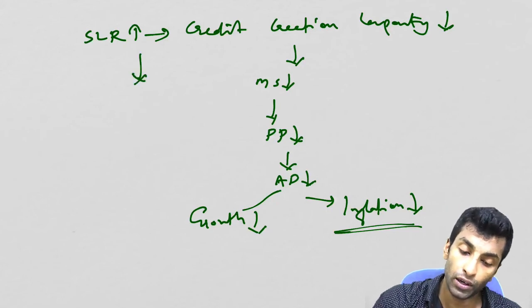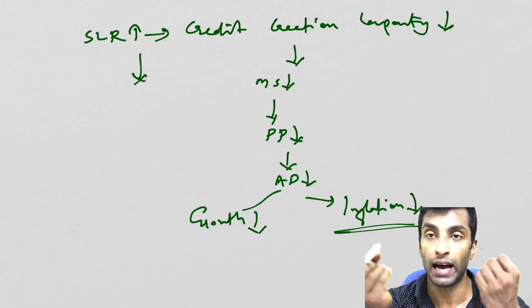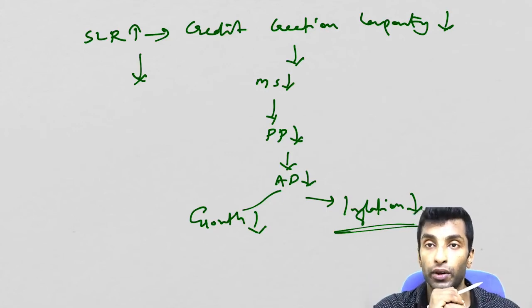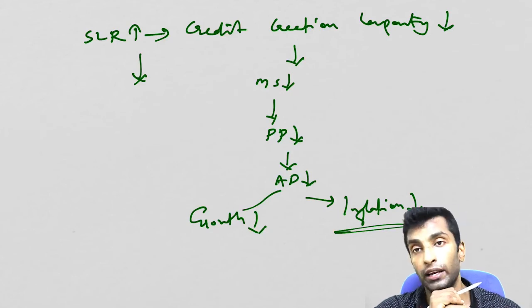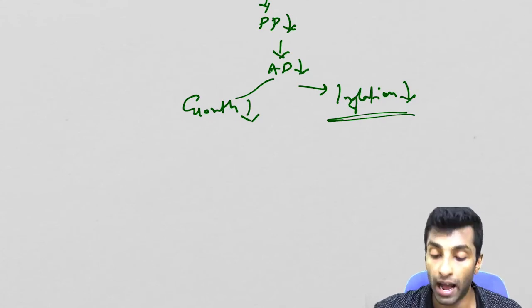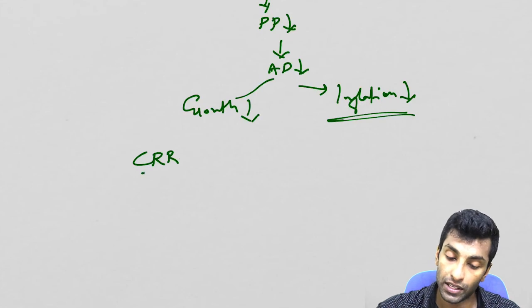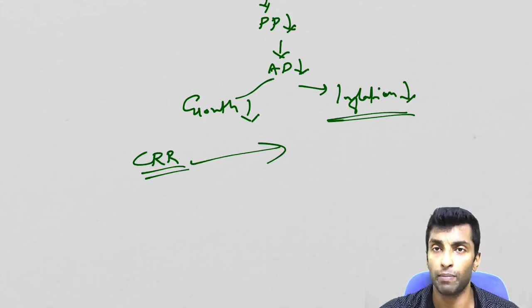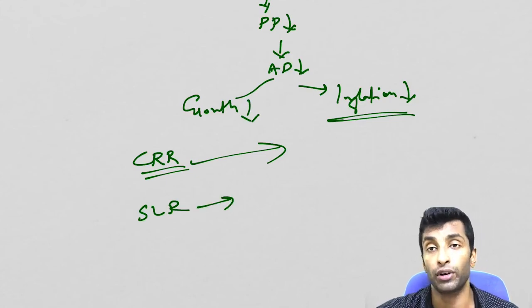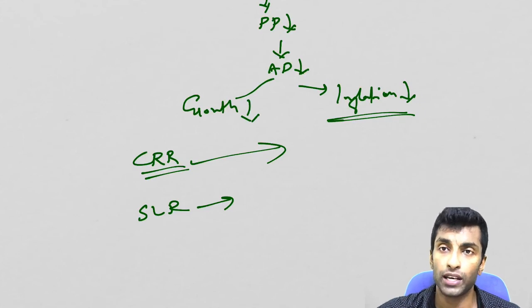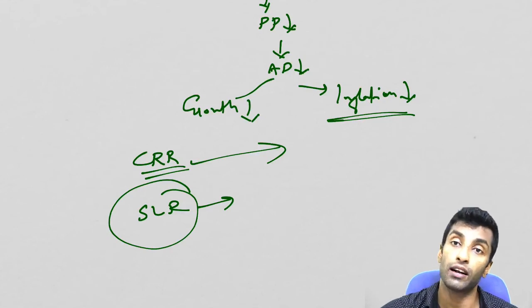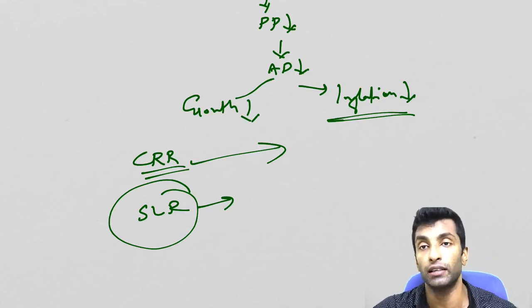Now SLR decreasing means what? Credit creation capacity will be more because now banks have more money to lend. And money supply will increase, purchasing power increase, aggregate demand increase, growth will increase, but inflation will also be there. Okay. Now, which one affects the profitability of the bank more, SLR or CRR? See, in case of CRR, you are keeping money idle with RBI, no interest, no return. But in case of SLR, the money is also kept idle, but you are getting some interest. So compared to CRR, SLR won't affect much, but still SLR affects the profitability of the bank, but CRR affects directly. The maximum impact will be by the CRR.